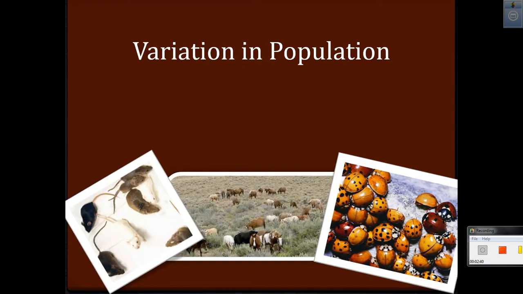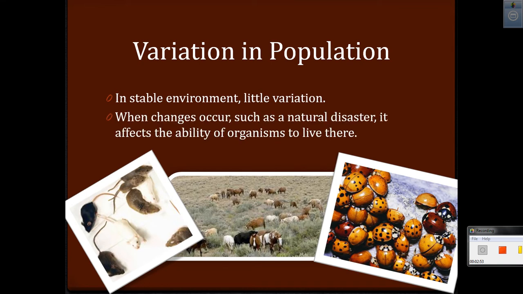There is some natural variation within a population in either color or size or texture of things. And in a stable environment, there's very little variation. But there's still variation. When changes occur, such as a natural disaster, it affects the organism's ability to survive or live where they're at. So if there is no variation within the population, everything will die. So if that happens, that means that they've gone extinct and all the members of the species will die. With the variation, there's the likelihood that some of the members will survive, and this will allow these species to live on, but with some changes.